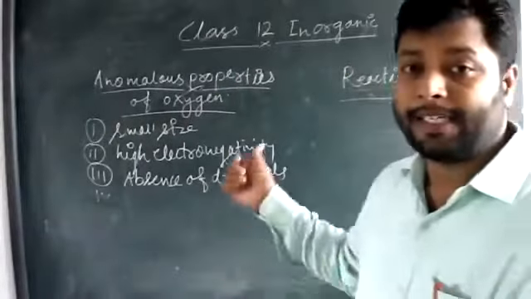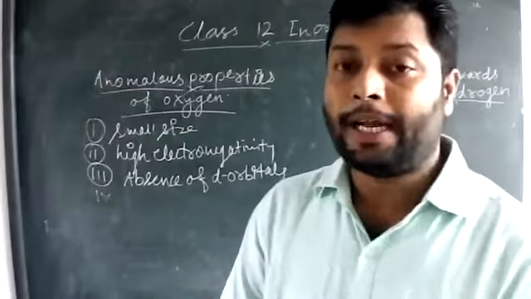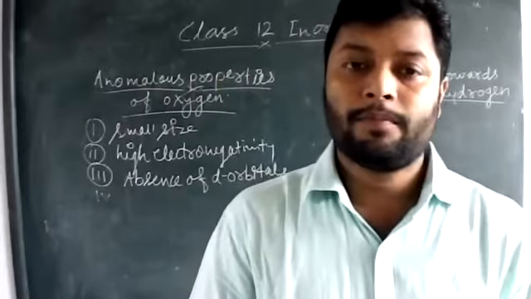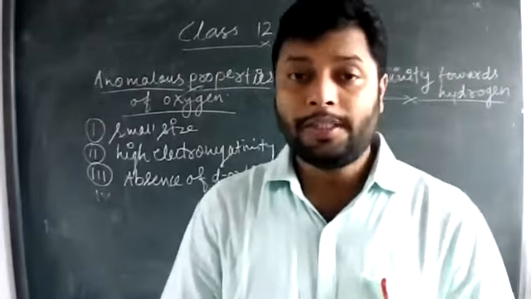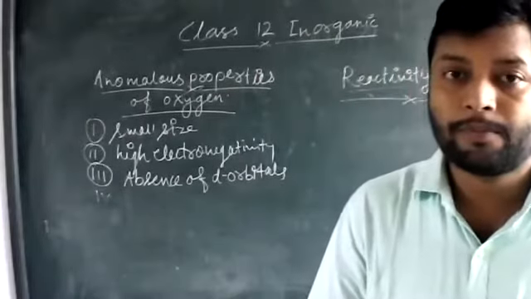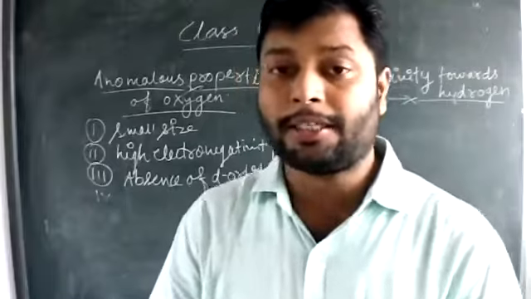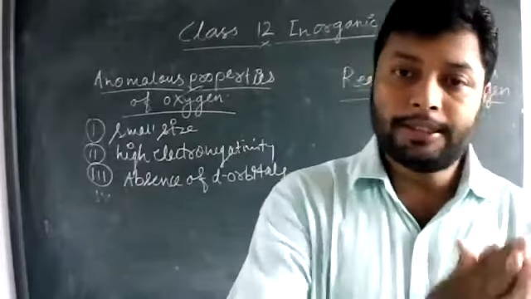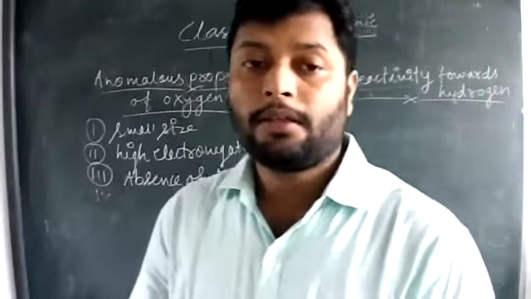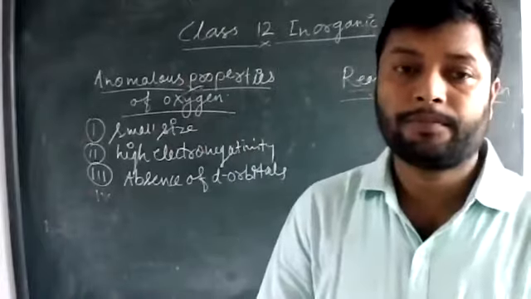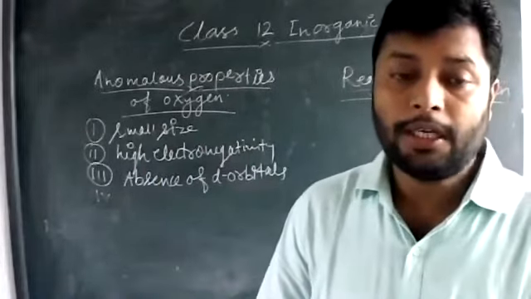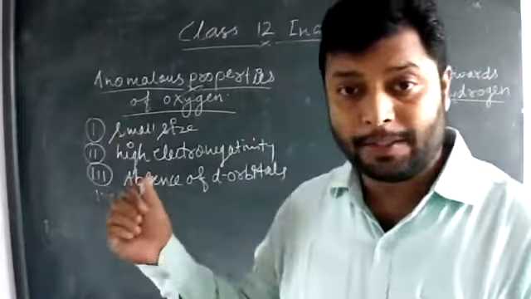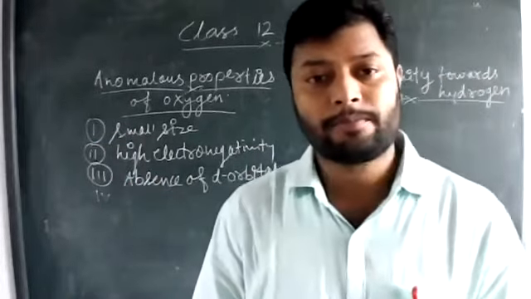Because of these three basic reasons, the second period elements in the whole periodic table have anomalous properties, meaning they have some different properties which are not shown by the other members of the group. So the same anomalous properties that were discussed for nitrogen are also shown by oxygen, and the reasons are also the same: small size, high electronegativity, absence of d orbitals, as in the case of nitrogen.